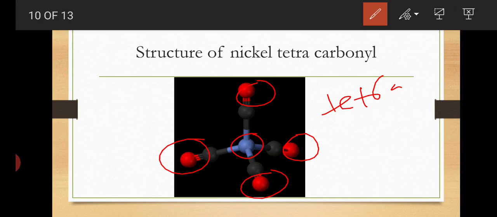Here the central metal atom is nickel. This central metal nickel combines with 4 CO molecules and forms a tetrahedral structure. Here the hybridization is sp3. The sp3 hybridization structure is tetrahedral and the magnetic property is diamagnetic. It means the central metal nickel has completely paired, completely filled orbitals, so it shows diamagnetic property.